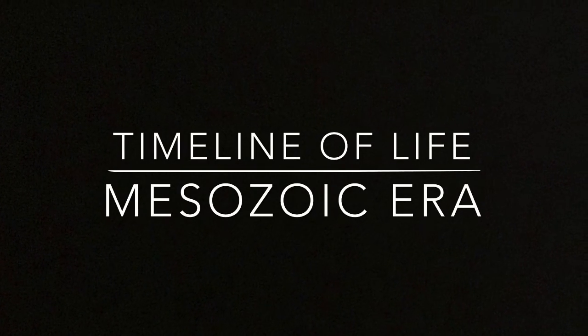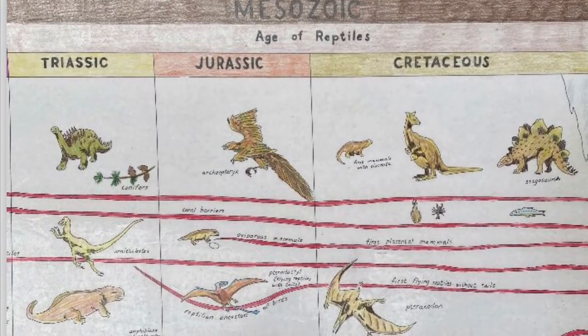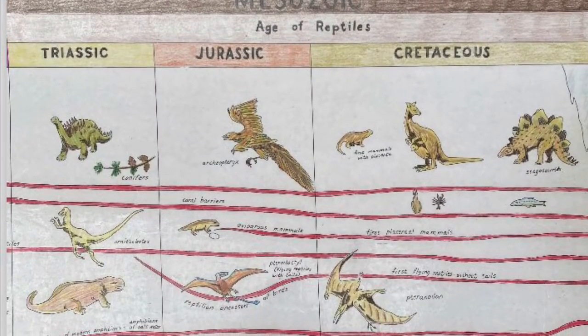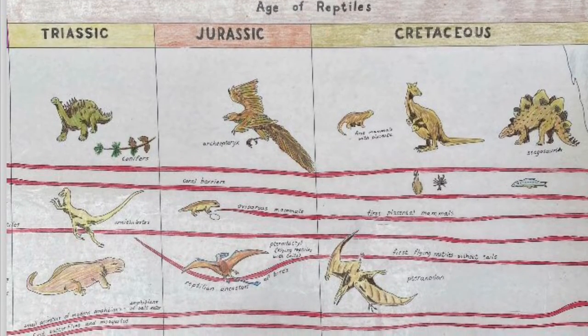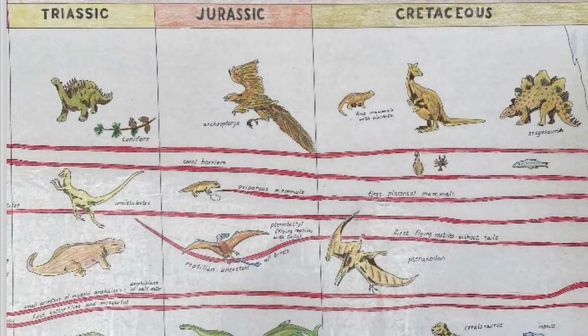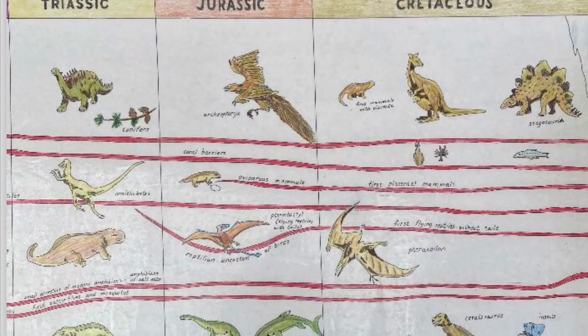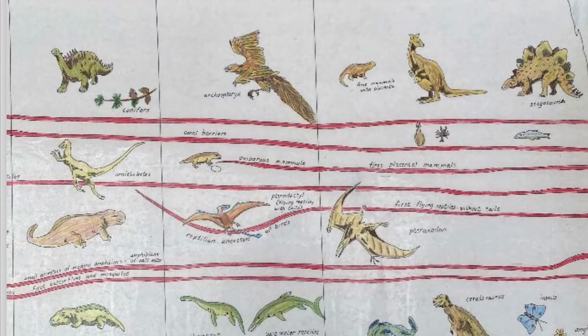Timeline of life, Mesozoic Era. The Mesozoic Era is also known as the Age of the Dinosaurs. It was from about 252 million years ago to 60 million years ago, and is divided into three periods: the Triassic period, the Jurassic period, and the Cretaceous period.